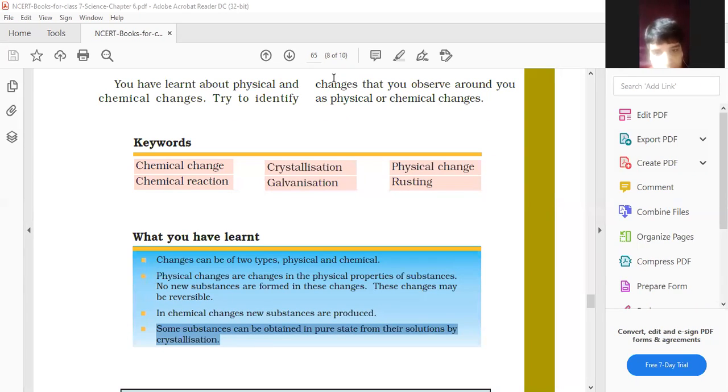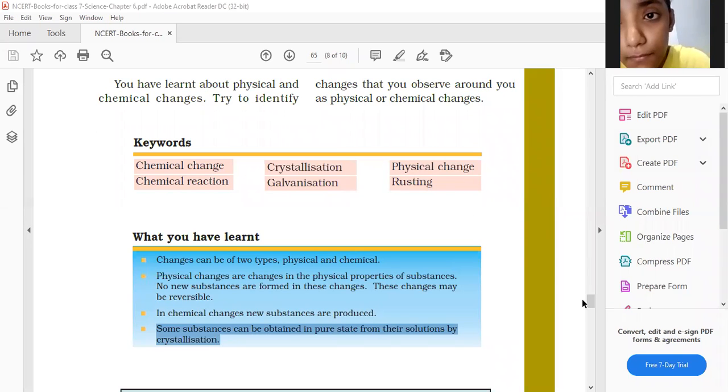So who will repeat this definition again? Raise hand. Same definition. Avika? Yes, you can. Ma'am, the process of depositing a layer of zinc on iron is known as galvanization. Okay, good. So children, I already explained the process of galvanization. To protect iron from rusting, zinc is deposited on it. That process is known as galvanization.